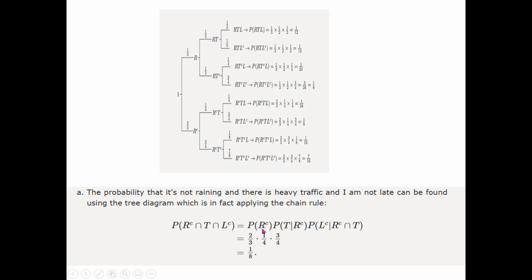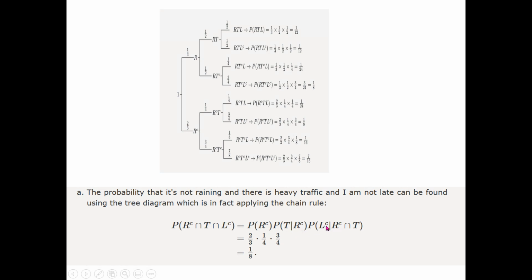We know that the probability of heavy traffic is dependent on whether it's raining or not. That's why we have used this notation: the probability of RC, which is the base condition that it's not raining, then the probability of heavy traffic given that it's not raining, because the event of traffic depends on whether it's rainy or not. So we have used the symbol given that.